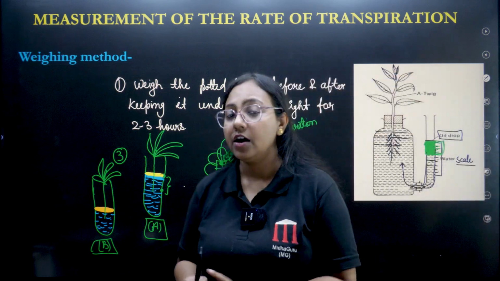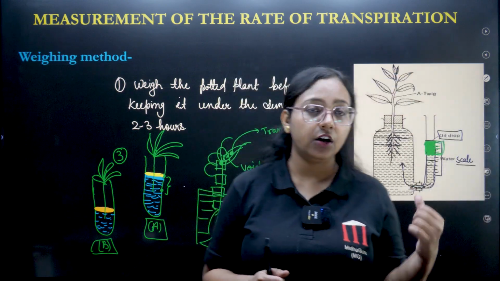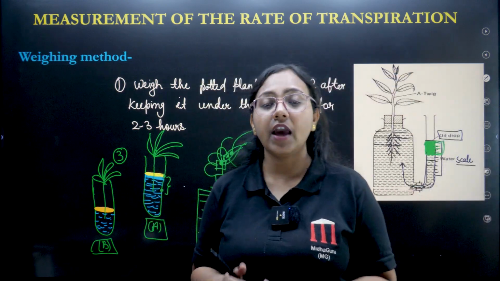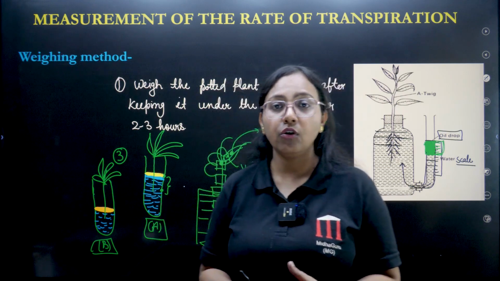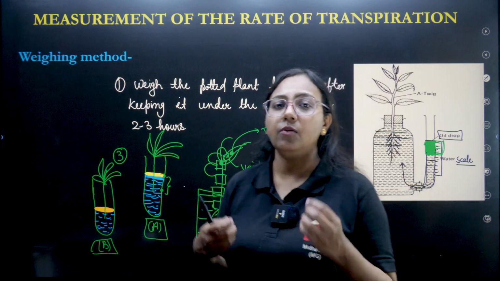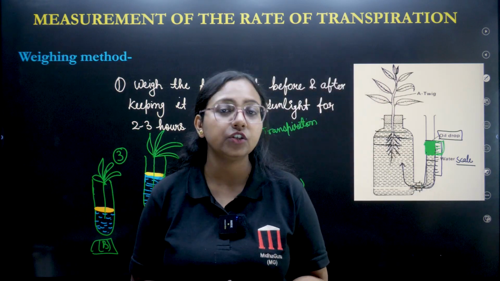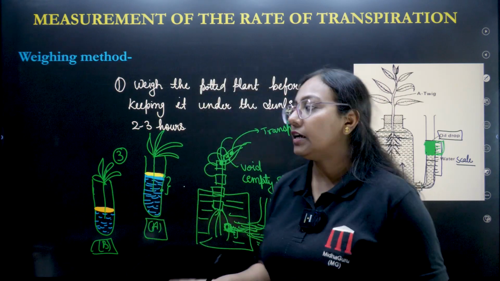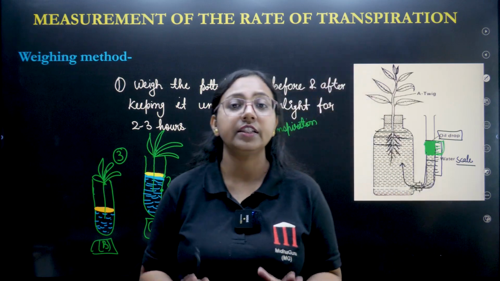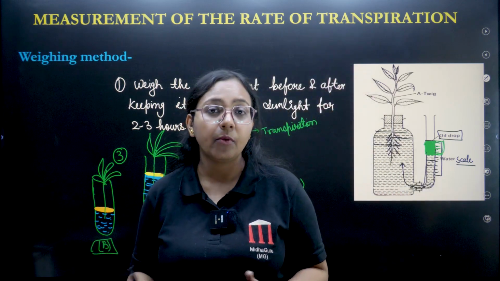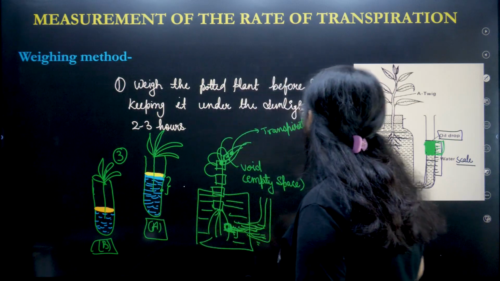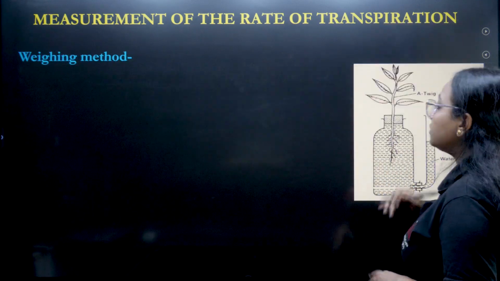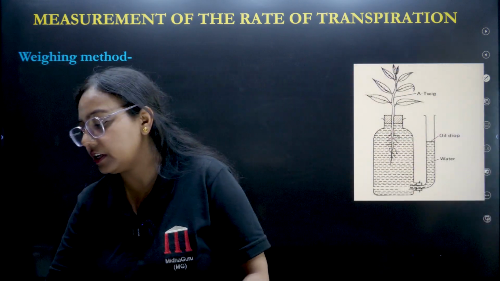And again I am saying, when we measure transpiration through these methods, we have to make sure the loss should not be due to evaporation. Although the plant can also keep some of the water for its physical activities, most of the water they absorb is lost through transpiration only. So this way we can easily measure the transpirational water loss.